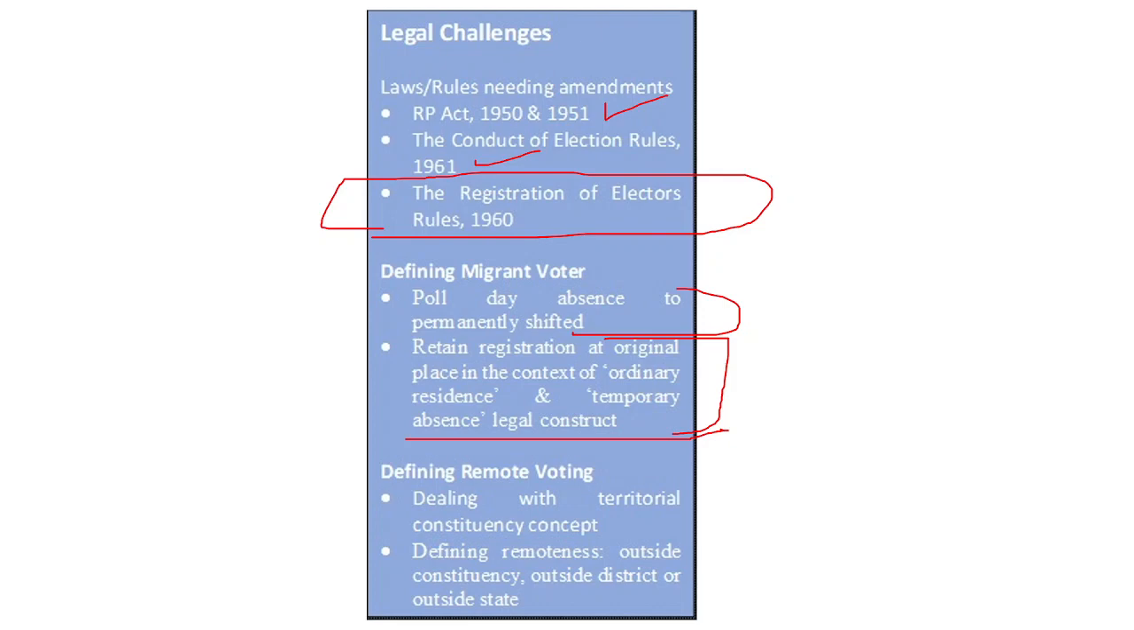And apart from it, how will you define remote voting? Now, dealing with the territorial constituencies concept becomes a big problem, and defining remoteness, basically outside constituency, outside district, or outside state, becomes a headache in the legal challenge as well, right? Becomes legally a headache. Now these are basically the legal challenges.